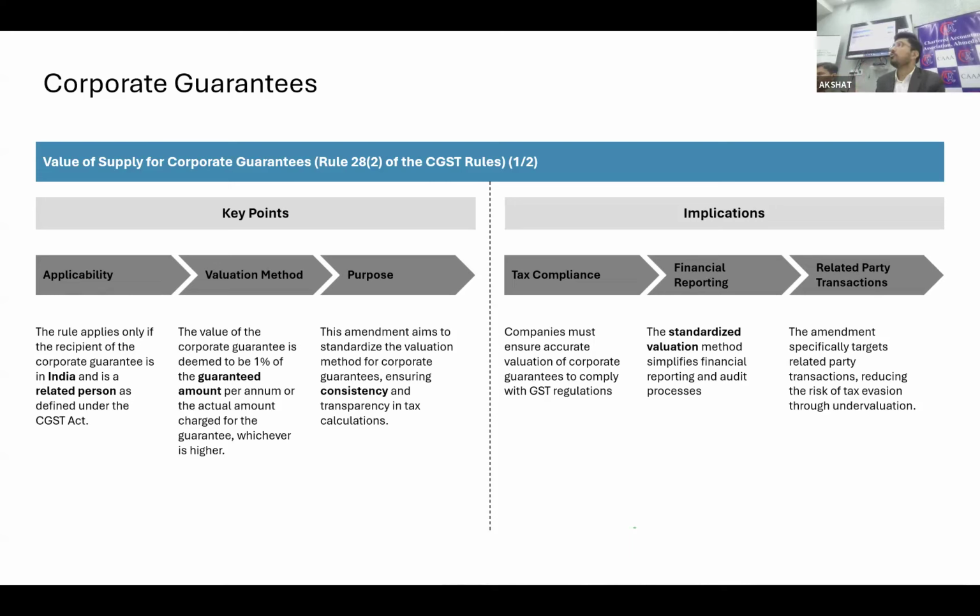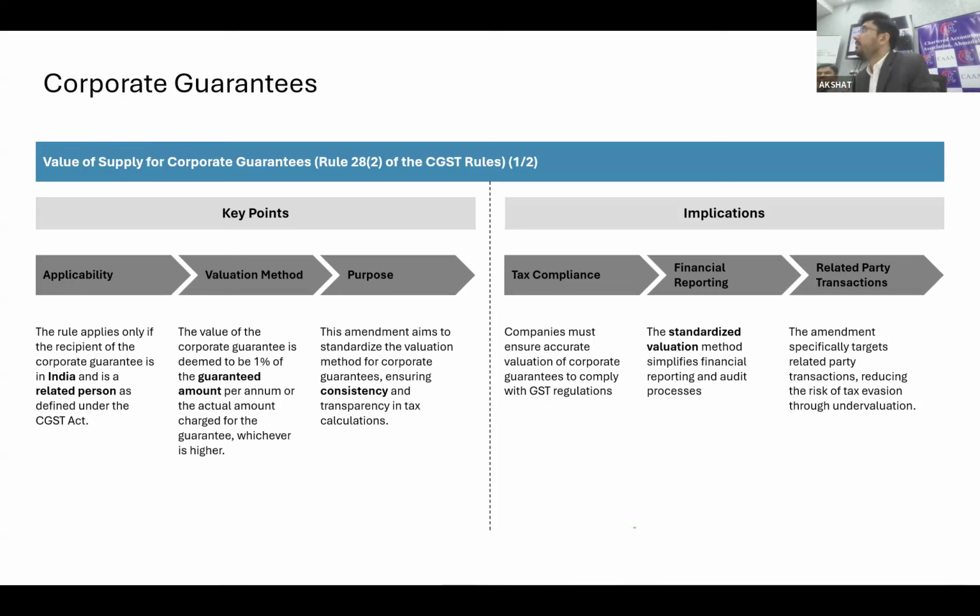General rule means you have to determine the value according to your best judgment. Generally in transfer pricing, 0.5% is the value of the corporate guarantee, but that is also subject to various interpretations.